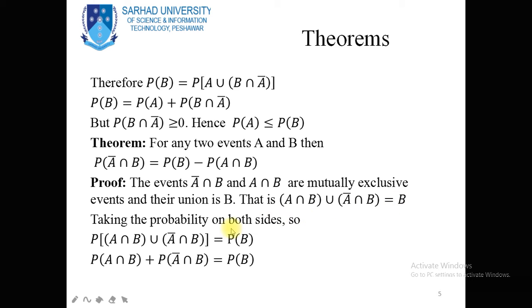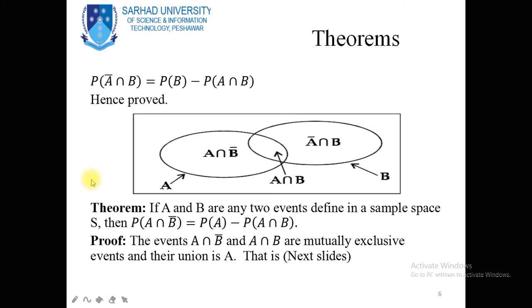Now, taking the probability on both sides, we have probability of A intersection B union A complement intersection B is equal to probability of B. Now change this union by addition: probability of A intersection B plus probability of A complement intersection B is equal to probability of B. So probability of A complement intersection B is equal to probability of B minus probability of A intersection B. And this is the proof of the theorem. You see over here, this is the Venn diagram.